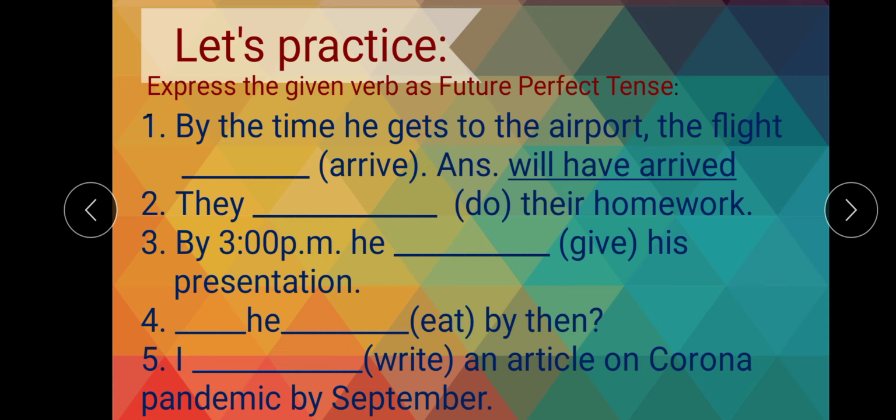Number 3, by 3 p.m., he dash give his presentation. Dash he dash it by then. It is the given verb here. Number 5, I dash, the verb here is write an article on corona pandemic by September. You have to use these verbs in the future perfect tense.